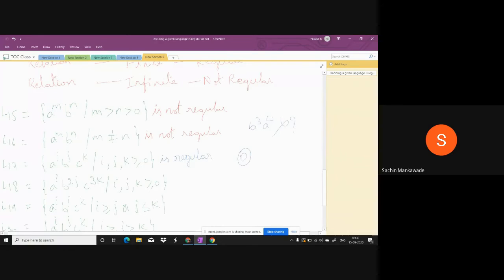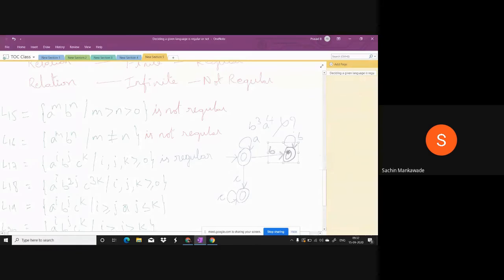Okay, I am constructing. Anyway, in L17, there is no relation between A, B, C. It is regular. This is for epsilon. This is for only A's. This is for only B's. This is the first B, then the remaining B's. This is for only B's. And this is for only C's. Okay. This is for only A's, and this is for only B's.